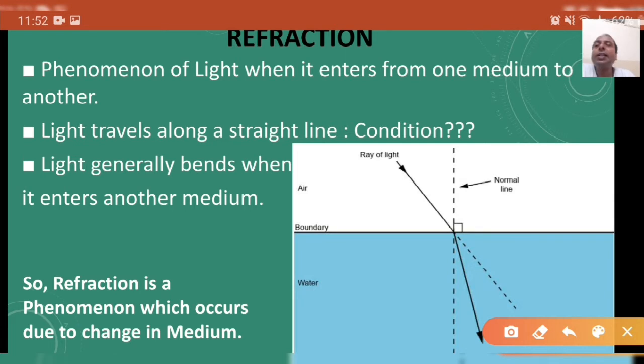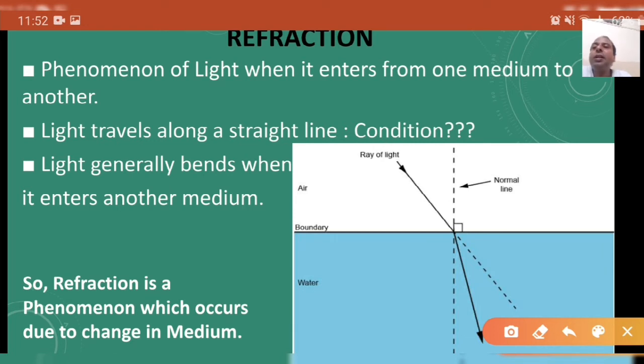So what is the necessary condition for the occurrence of refraction? There must be a change in the medium during the propagation of light. And you know that light follows the rectilinear propagation of light, one of its important properties. But do you know under what condition this property is followed by light?